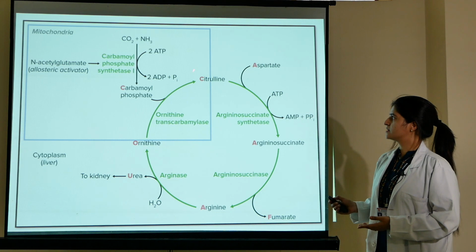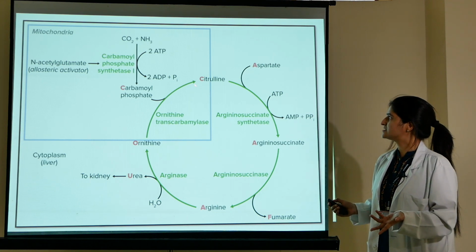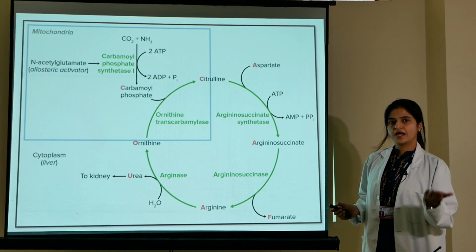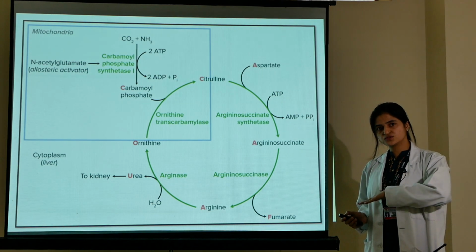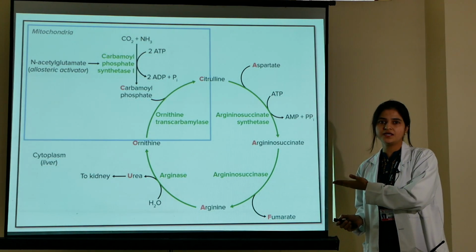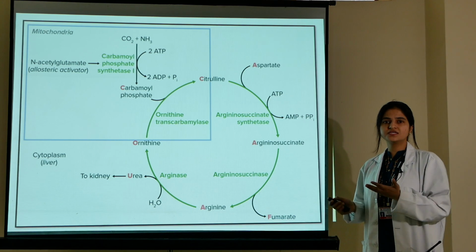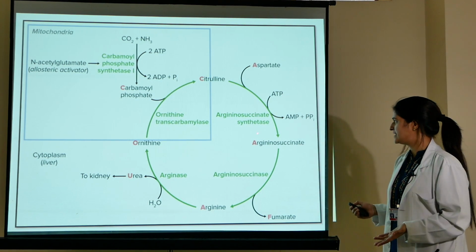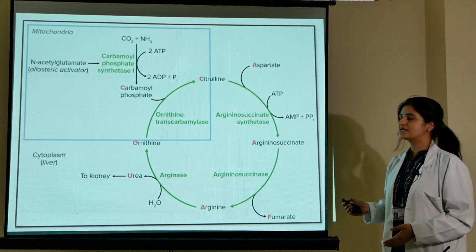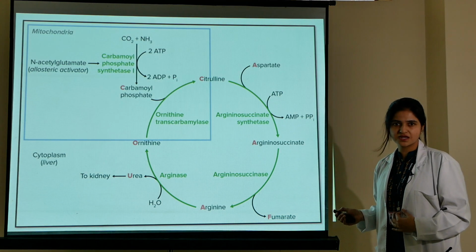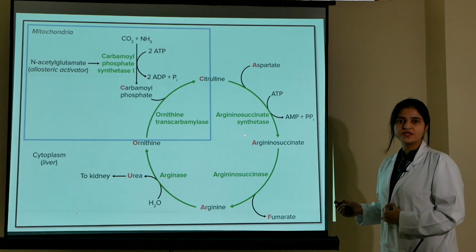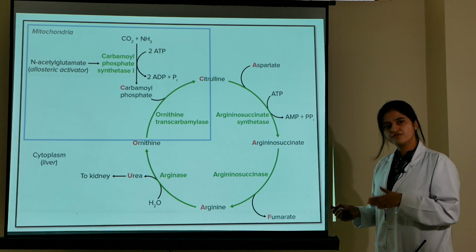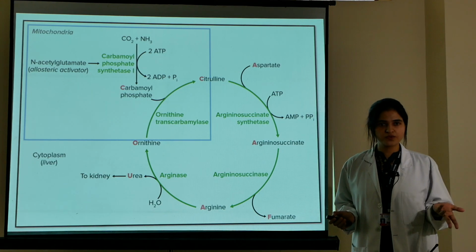So, the next step is that citrulline enters from the mitochondria into the cytosol and condenses with aspartate, and when citrulline condenses with aspartate, it results in the formation of argininosuccinate. The argininosuccinate synthetase enzyme is used in this reaction, and 1 ATP is converted into 1 AMP, which means 2 high energy phosphate bonds are used in this reaction.